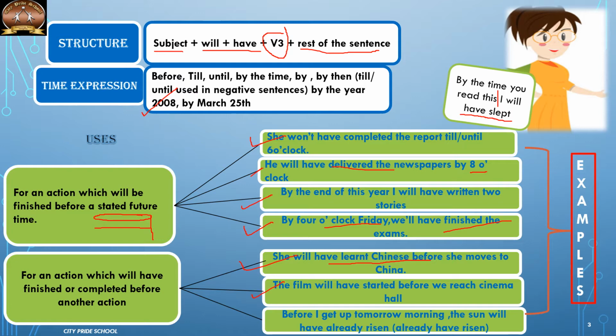Probably these people started late from home, so they are already late and they know that the introduction of the film they will miss out. Then, before I get up tomorrow morning, the sun will have already risen. This person is a late riser, so is very sure that the sun will rise before he or she gets up.